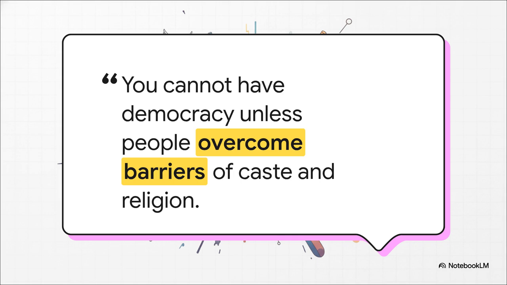There are already laws on the books banning the appeal to caste and religion in politics, but guess what? Politicians still find ways to bypass them. Laws achieve absolutely nothing unless citizens actively resist attempts to be divided and misled. The ultimate reform isn't a constitutional amendment at all. It's an alert, vigilant, and unified citizenry.